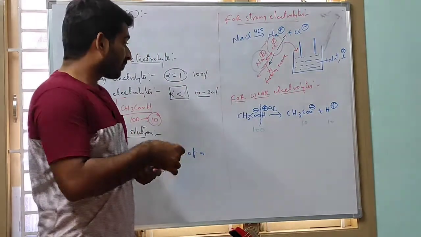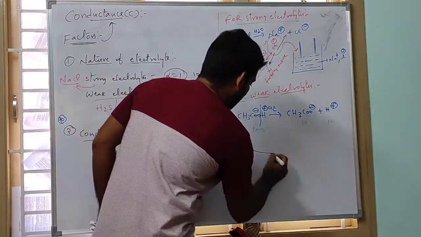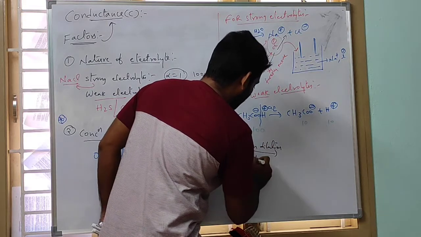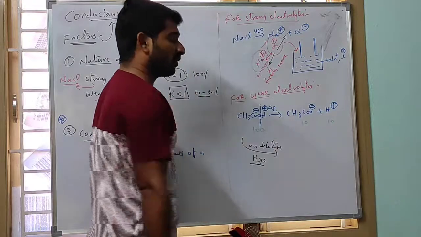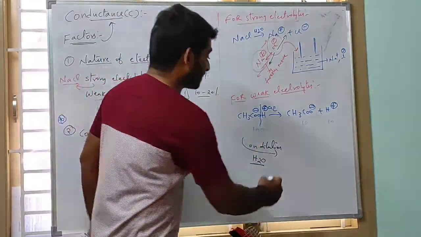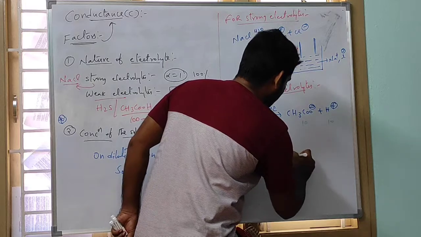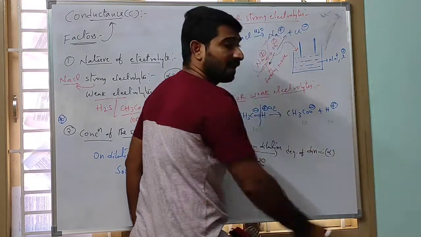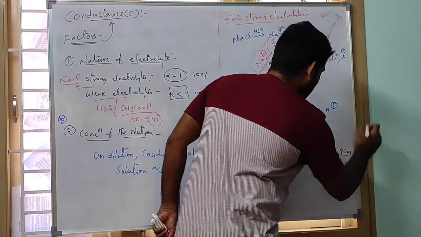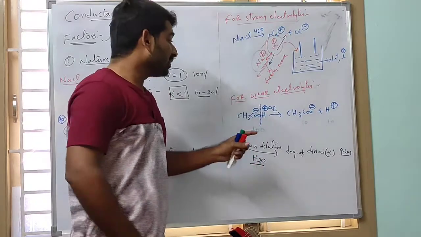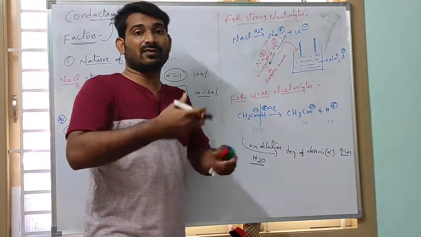So what is dilution? We add water. On dilution, that is adding more amount of water, gradually the degree of dissociation increases. That means the alpha value increases. Slowly you are adding water, so 5 more molecules dissociate, then 5 after 5, like that.